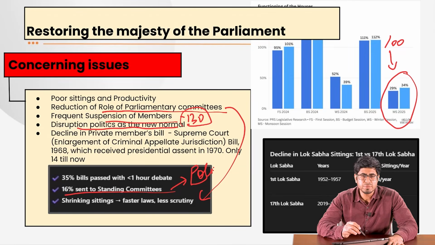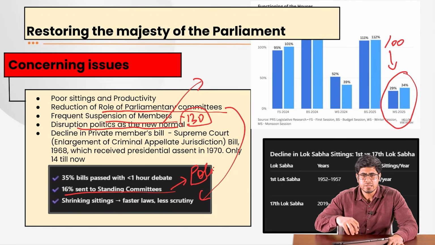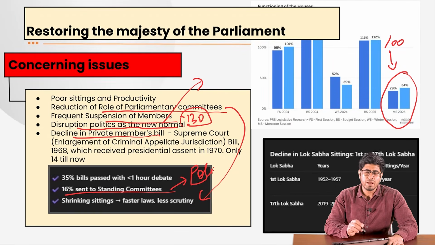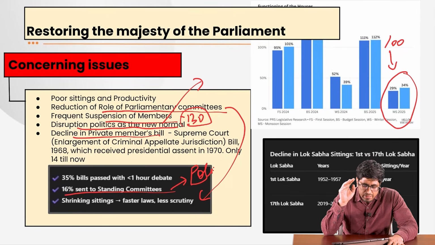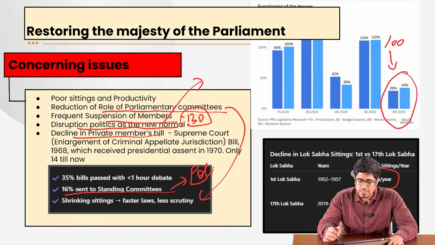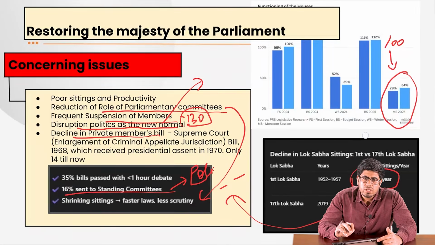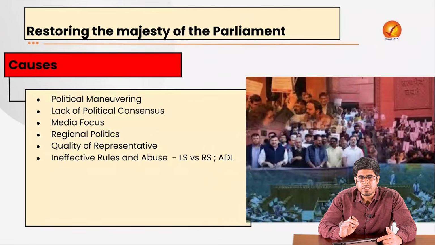Disruption politics has become the new normal. People are protesting for every small issue, and it has become the new normal that people have started cracking jokes about parliament as being only a disrupting body. There is a decline in the private members bill. So private members, their discussions are not forthcoming. The bills are not being passed. The last bill that was initiated by a private member and passed was back in the year 1970s. We are having decline in the sittings of the Lok Sabha also, and even those sittings that are happening, they are being disrupted by the opposition as well as the acrimony between the ruling party and the opposition. But what are the causes of these political disruptions that are happening in the parliament?